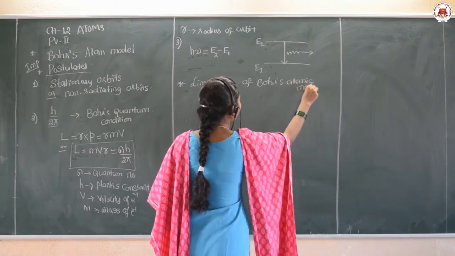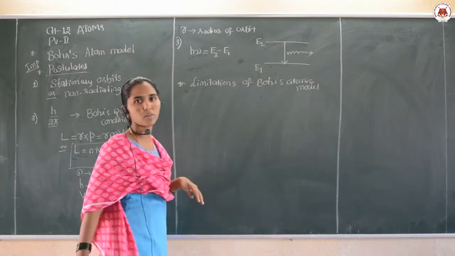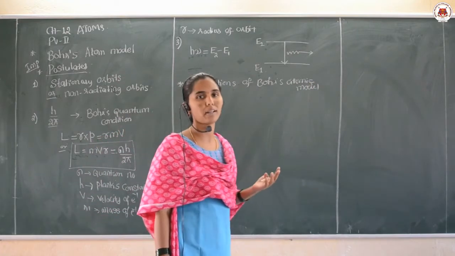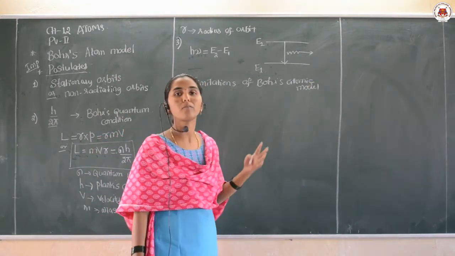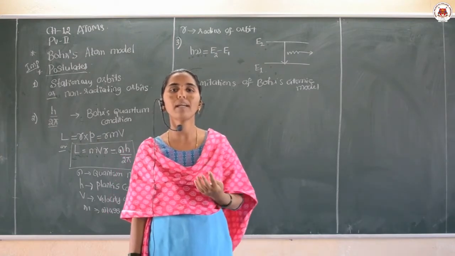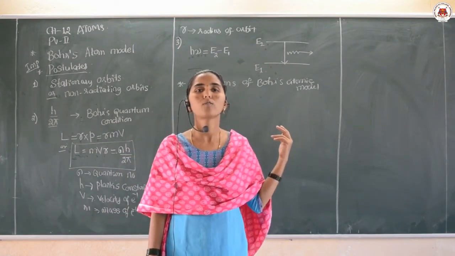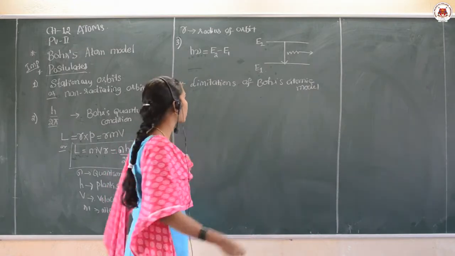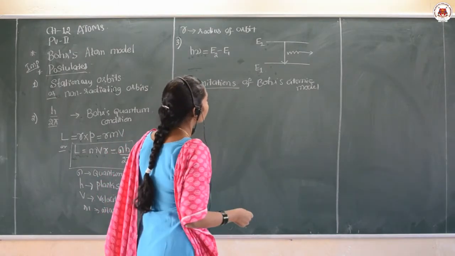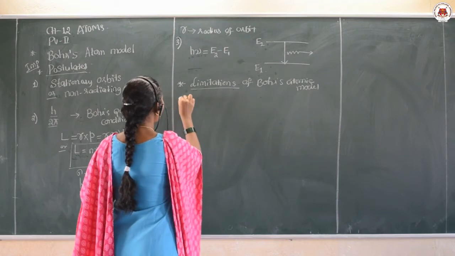These explain the positive side of the postulates of the model, but a few things could not be explained with the help of Bohr's model, and those are called the limitations of Bohr's atomic model. What is the first limitation?